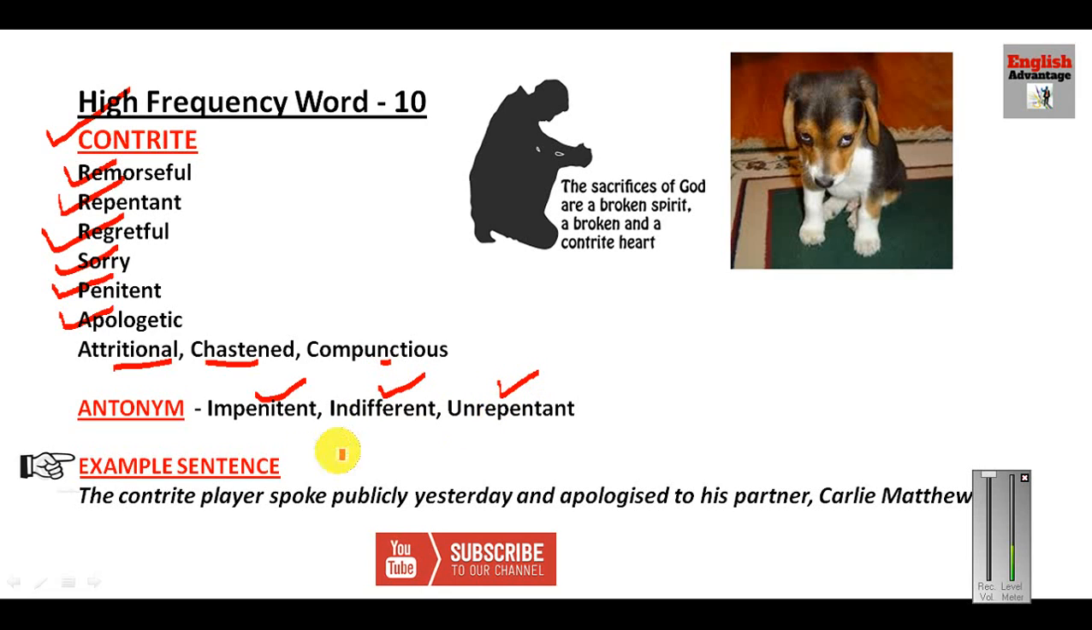Unrepentant, you are not repenting anything, so that is why you are unrepentant. The contrite player means the sad player, the regretful player. The contrite player spoke publicly yesterday and apologized to his partner Carly Matthew. So this is the example sentence. Through the pictures also, just see the pictures here, the picture of the dog and the picture of the person who is sitting there very sad. So through these pictures also you can remember this word.